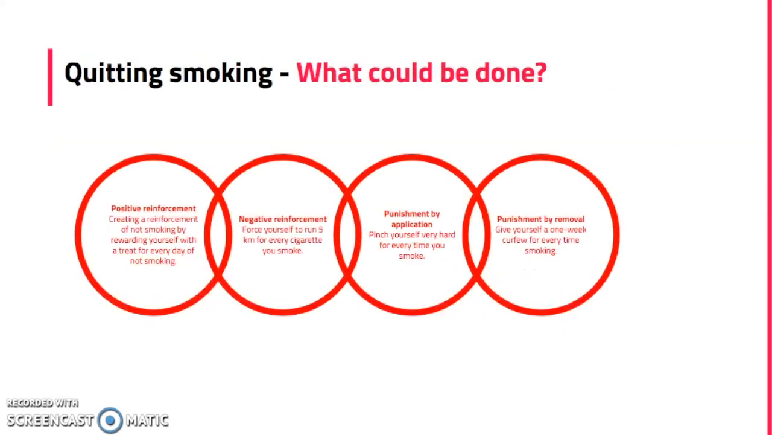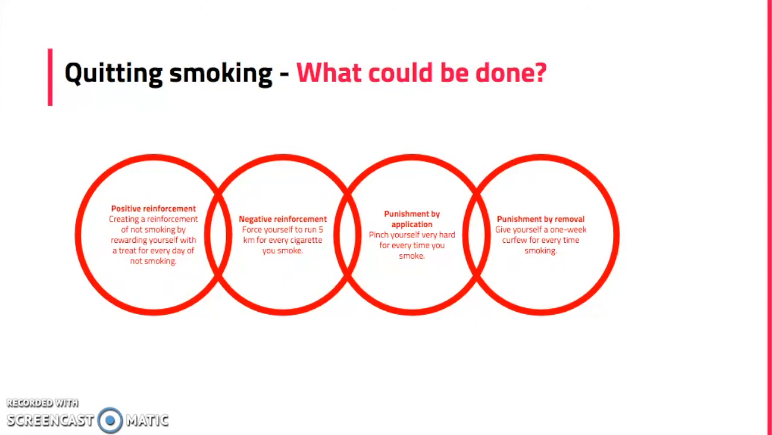In order to quit smoking by operant conditioning, we could have 4 different elements to help the smoking to stop. The first one is through positive reinforcement. Here you could create a reinforcement of not smoking by rewarding yourself with a treat for every day of not smoking. Secondly, we have negative reinforcement, and here you could force yourself to run 5 kilometers for every time you smoke.